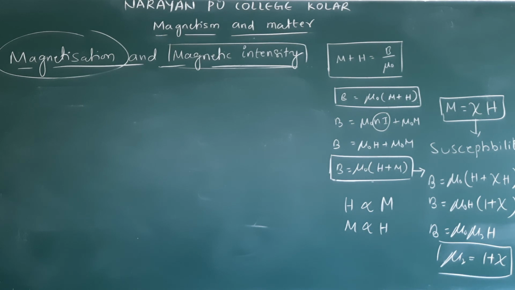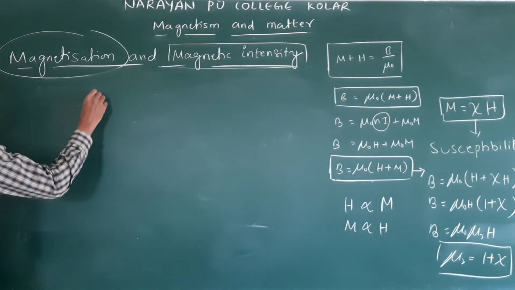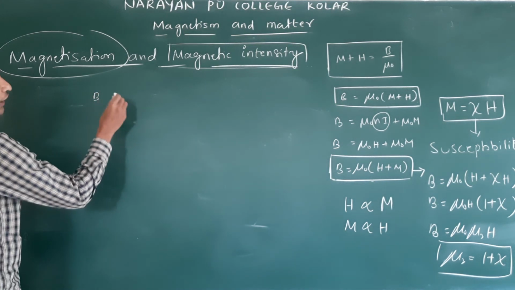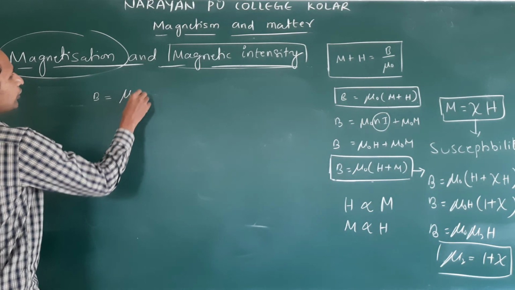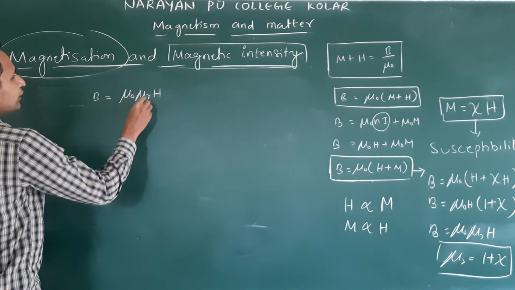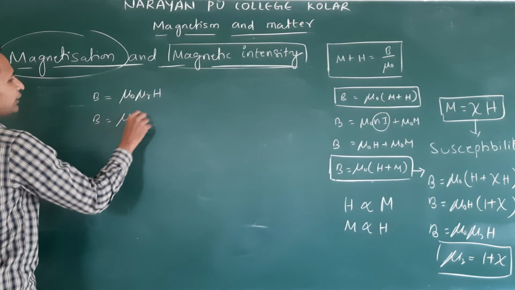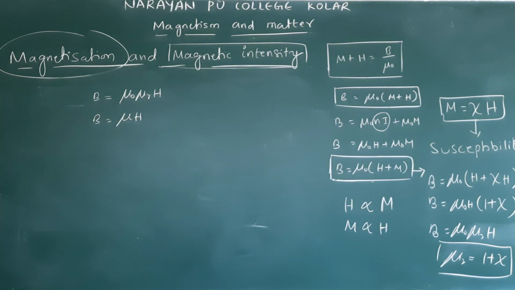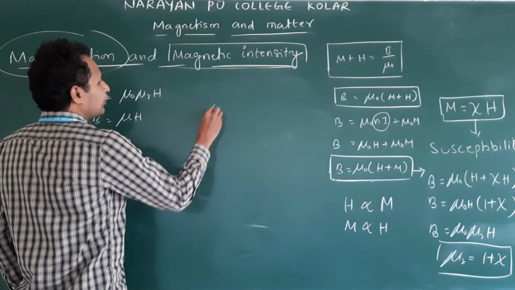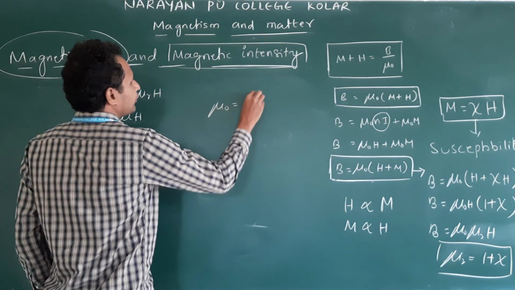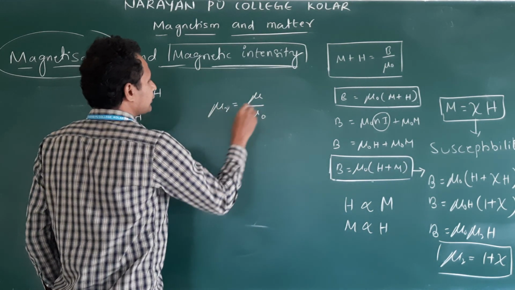Okay, now the continuation. What did we write? B is equal to mu naught mu r into H. What is this relation? B is equal to mu H. Am I correct or not? Okay, how do we write mu r? Mu r is mu by mu naught.